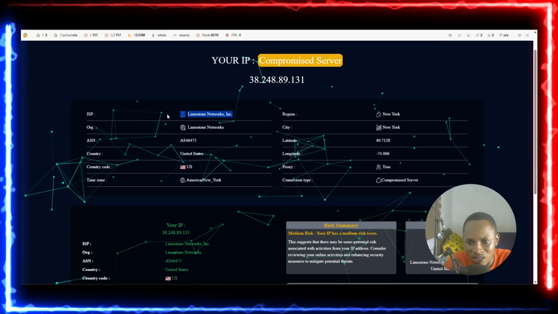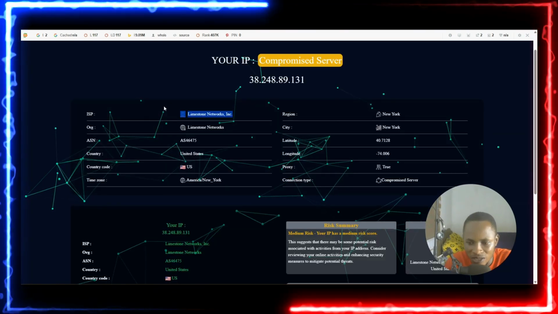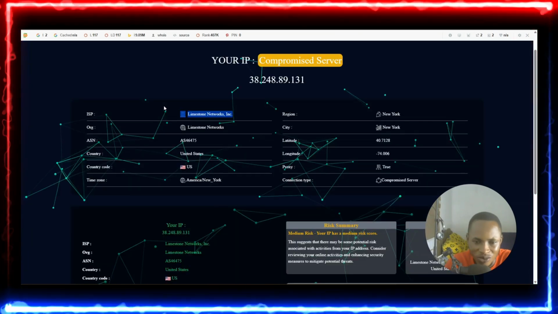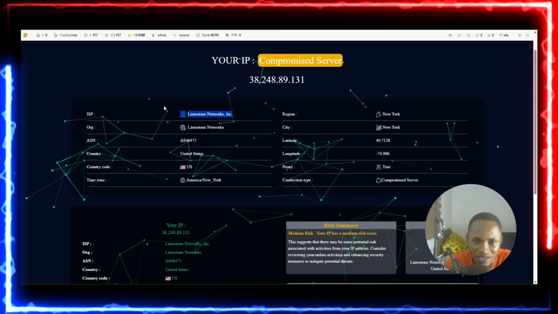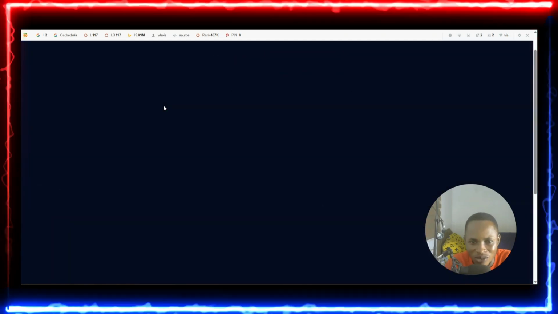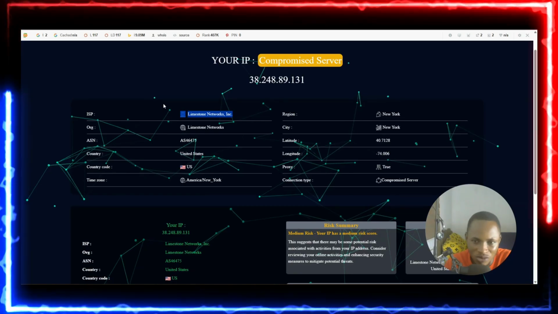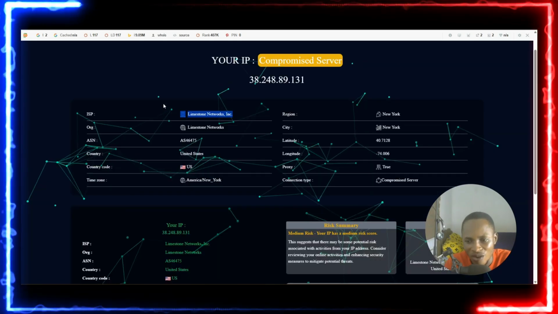This is the reason why most of your offers are sometimes not recorded. Your clicks and everything are not recorded on your dashboard, even after you've tried so many times, just because the servers or the VPNs that you're using have been flagged by all these platforms.